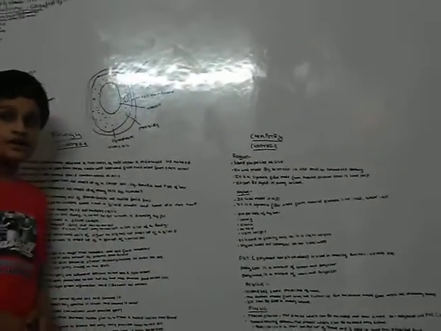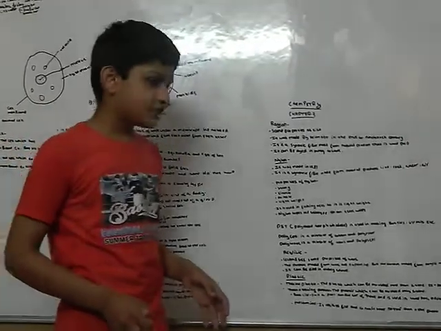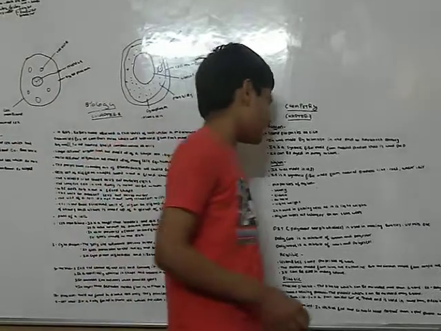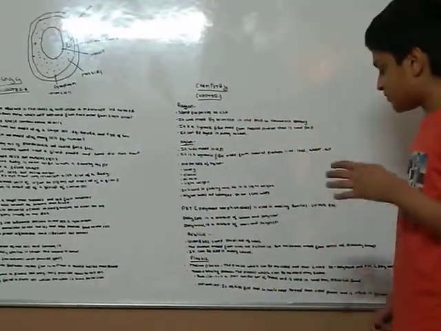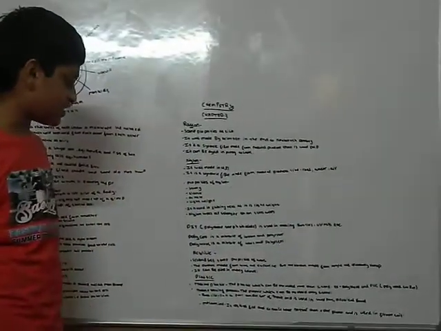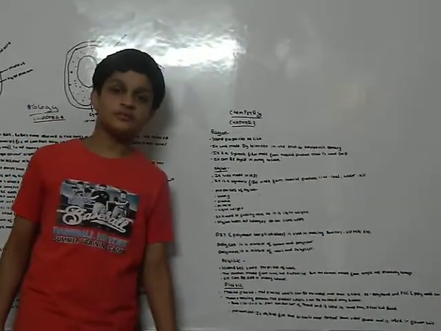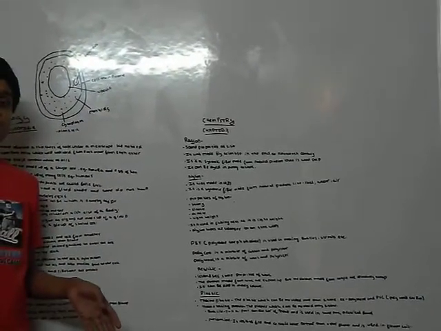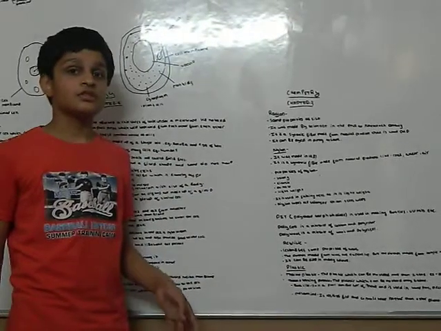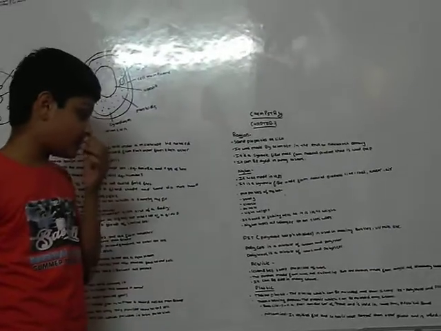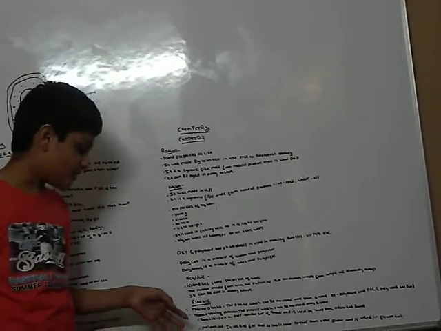Plastics are divided into two types, which are thermoplastic and thermosetting plastic. First, I will tell you about thermoplastic. The plastics which can be molded again and again are called thermoplastic. Thermosetting plastics, the plastics which can be molded only one time, are called thermosetting plastic. It is divided into two parts, which are bakelite and melamine.